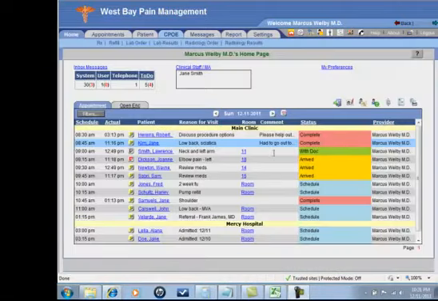As we come back to our home page, we can see Jane Kim is now complete. Her charges have gone over to the billing department, are ready to be approved and instantly submitted as a charge through our practice management module. And I'm now ready to come on to my next patient, Lauren Smith.